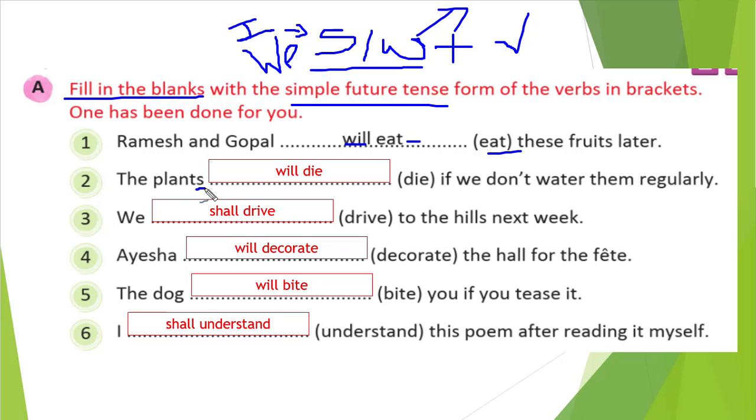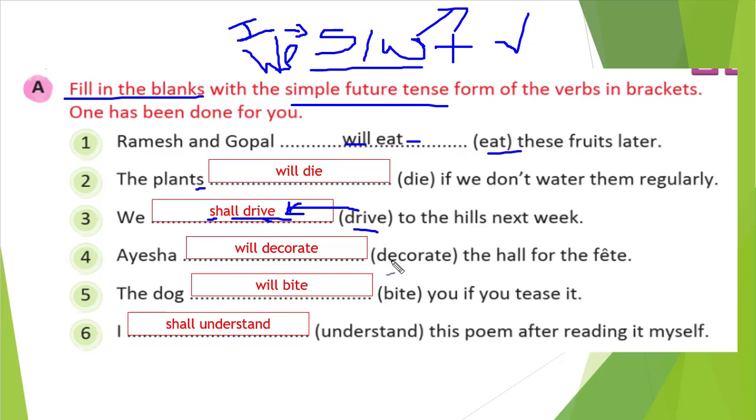The plants, this is a plural, so we will use will, and die will remain same. So Ramesh and Gopal will die... sorry, Ramesh and Gopal will eat these fruits later. The plants will die if we don't water them regularly. We blank space to the hill next week. So when we is there, we will use shall, right? So that we have already discussed. So we shall dry. The main verb we will write the same as it is, the root form. If drive is given, then we will write drive only. We shall drive to the hill next week.